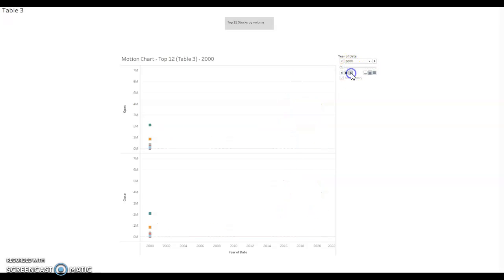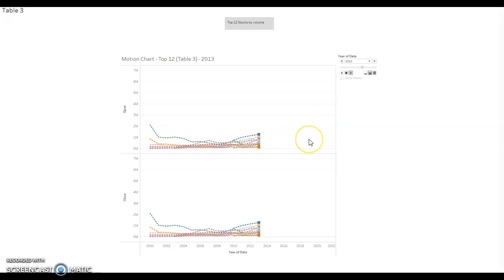So here we're actually going to take a look at the top 12 stocks, and this is going to be showing the history from the year 2000 all the way through 2021. So this would take into account all the market fluctuations, so you can really take a look and really see truly how the stock volume has fluctuated over those 21 years.